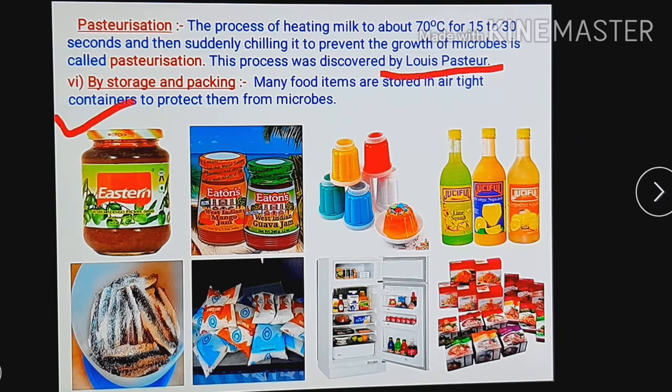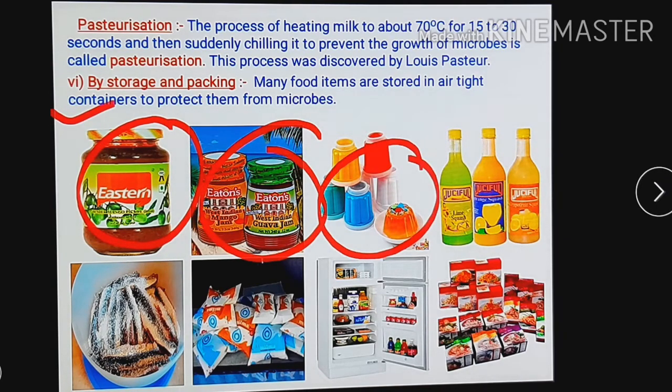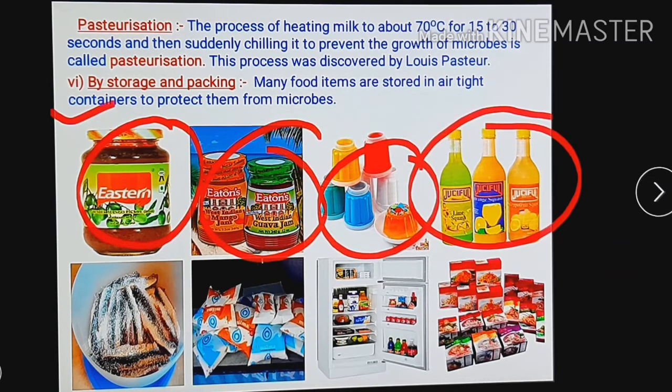Next point is storage and packing. This is again most important. Many food items are stored in airtight containers to protect them from microorganisms. Here in the pictures you can see many airtight containers where food items are stored, and this airtight container protects all the food packets from microorganisms.